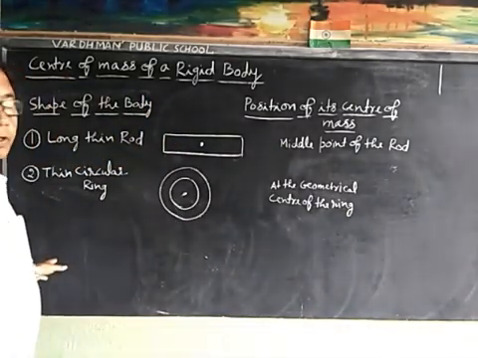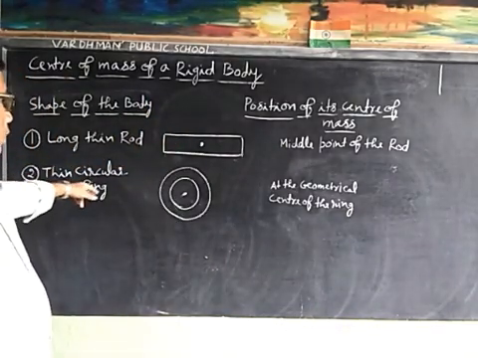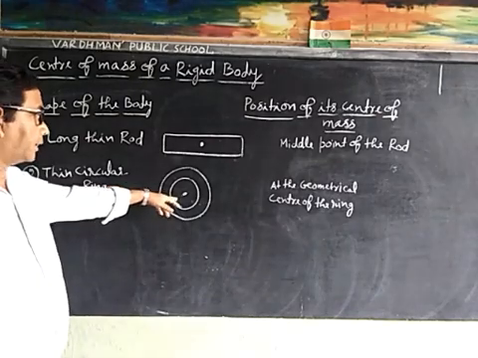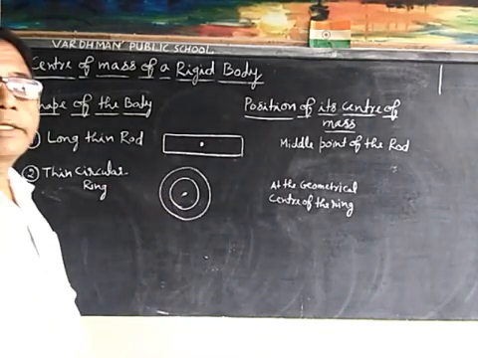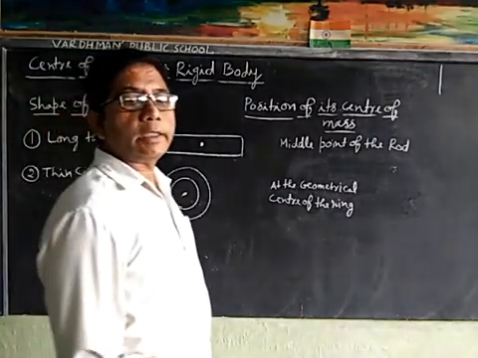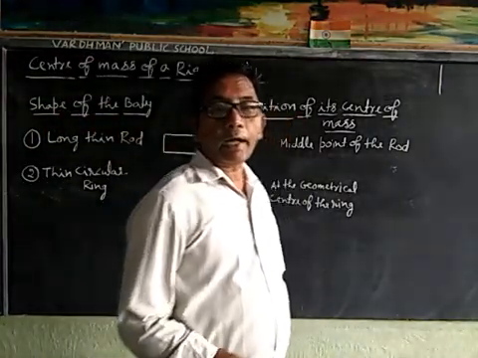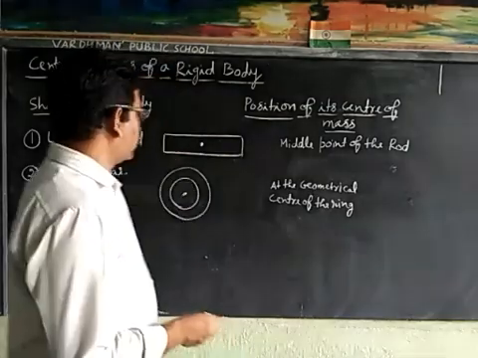In circular ring, the position of its center of mass lies at the geometrical center of the ring. Now we will take rectangular lamina and where its center of mass lies.